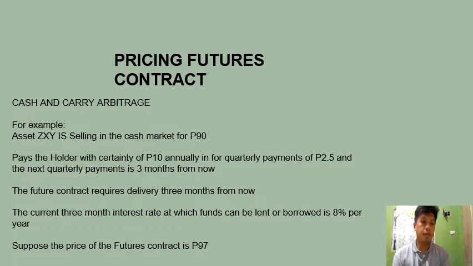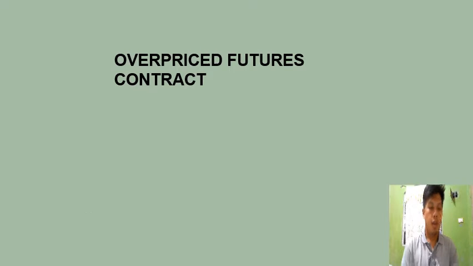We also assume that the futures contract requires delivery 3 months from now, and the current 3-month interest rate at which funds can be lent or borrowed is 8% per year. We also assume that the price of the futures contract is 97 pesos. In the given example, we can observe that the futures contract price of 97 pesos is much higher than the cash market price of 90 pesos, and so we can conclude that the futures contract is overpriced.